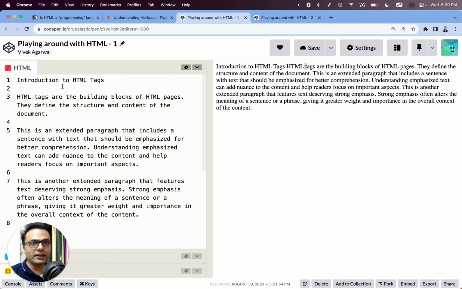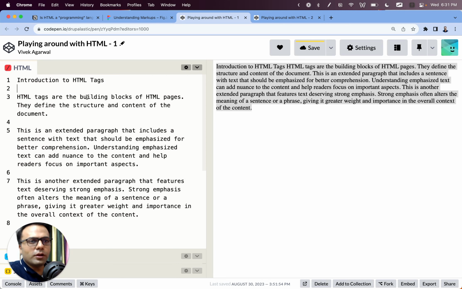Here we have a new line, here we have a new line, but still HTML just shows one space. This means that when the browser renders or displays our HTML code, it ignores all the white space. All the extra white space is ignored. Cool? Now coming back to tags.